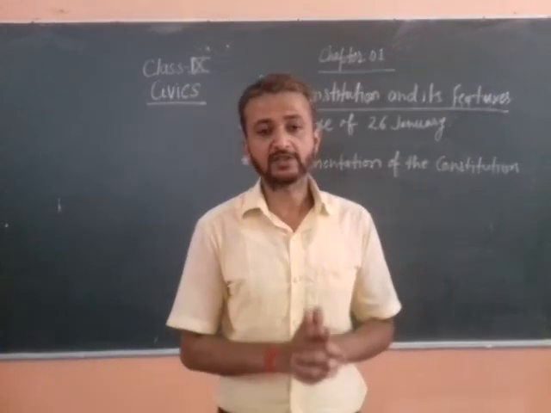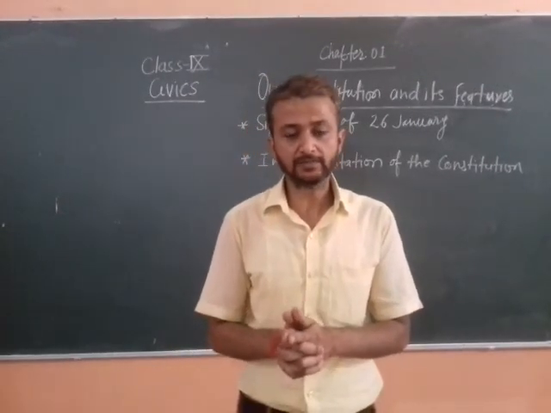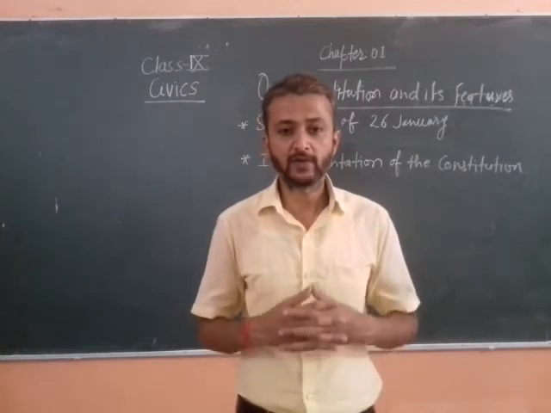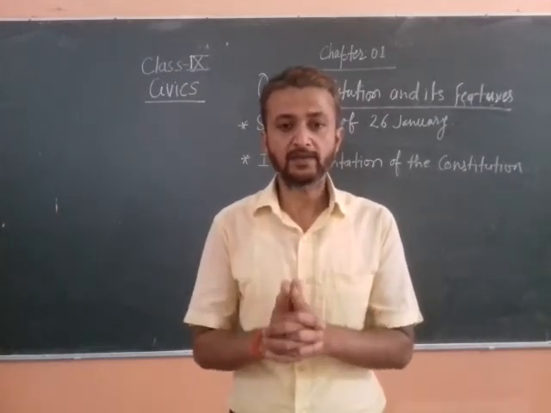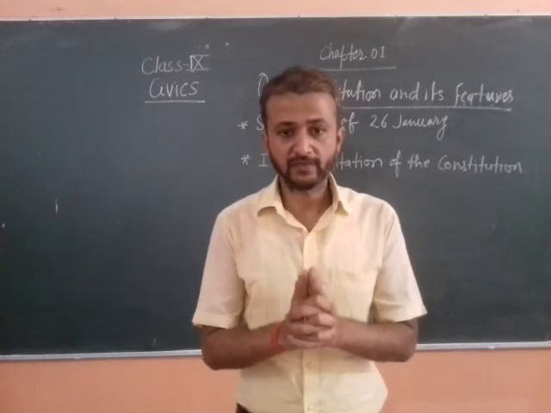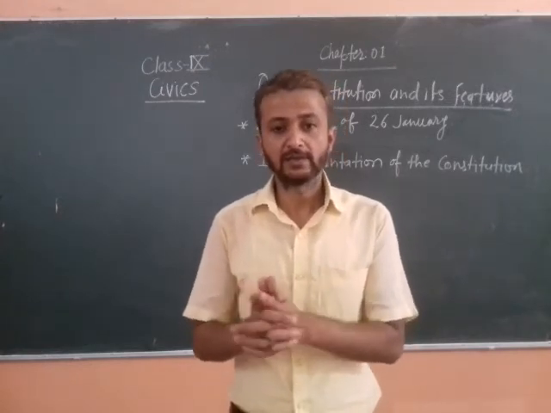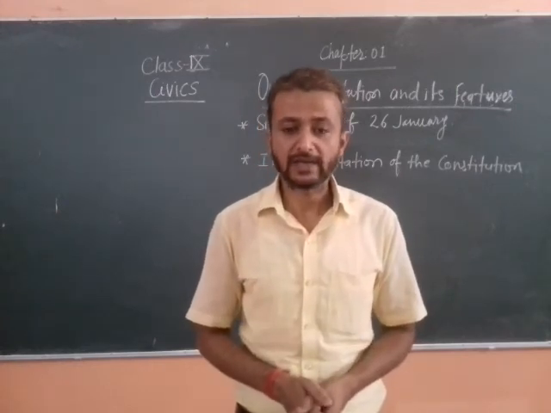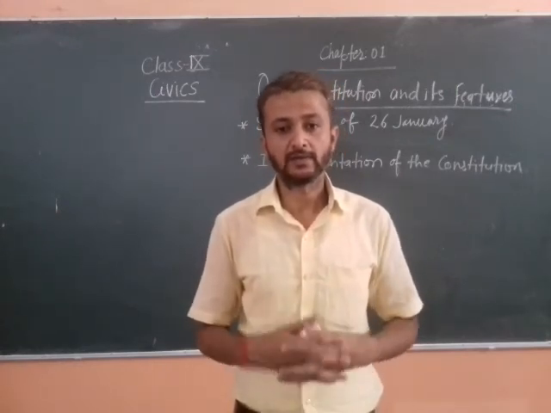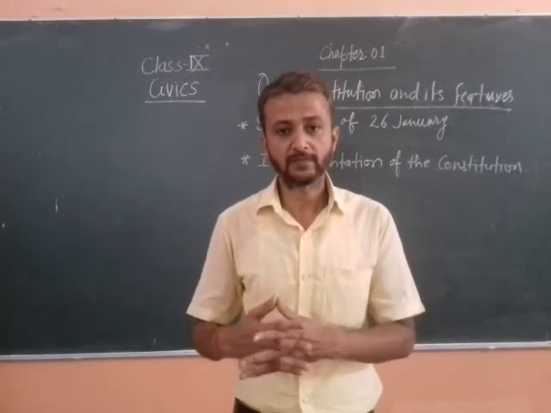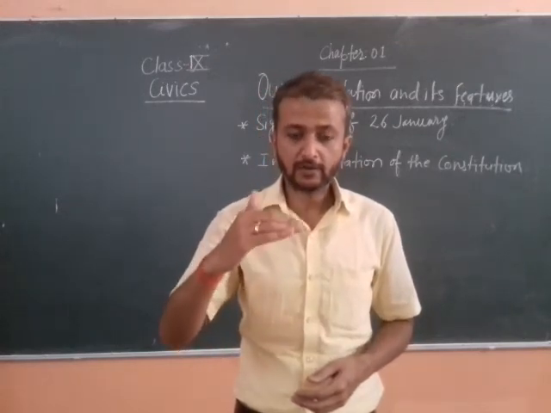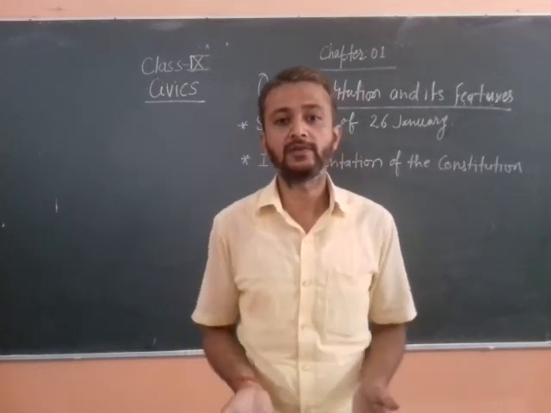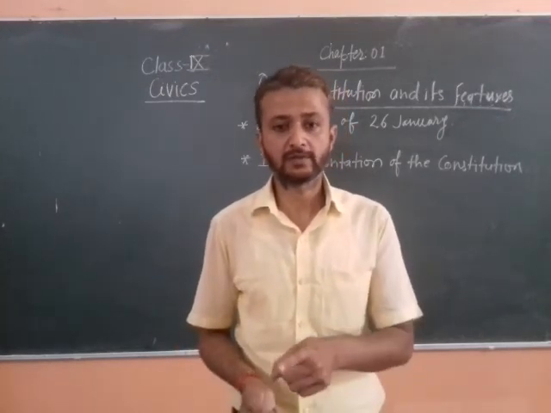The first one is the 61st Amendment Act. Earlier the voting age was 21, but by the 61st Amendment in 1989 the age was lowered, and now 18 years is fixed. Those who are above 18 are entitled to give their vote. So we have changed this.